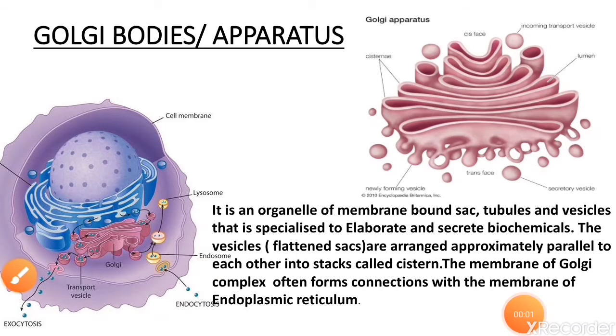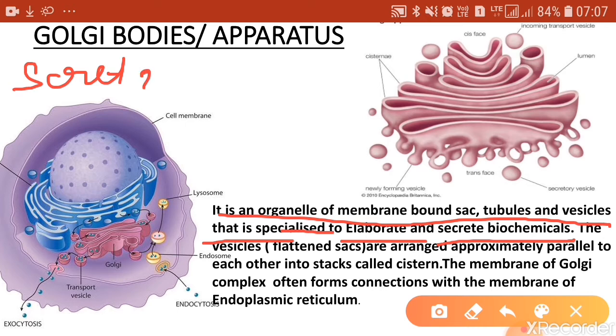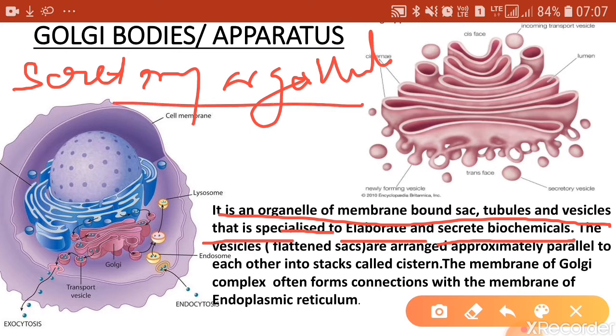The next important cell organelle is Golgi bodies or Golgi apparatus. As described by Camillo Golgi, he was the one who discovered Golgi bodies for the first time. It is an organelle of membrane bound sacs, tubules and vesicles that are specialized to elaborate and secrete biochemicals. The Golgi bodies are called the secretory organelles of the cell because their main function is to secrete.